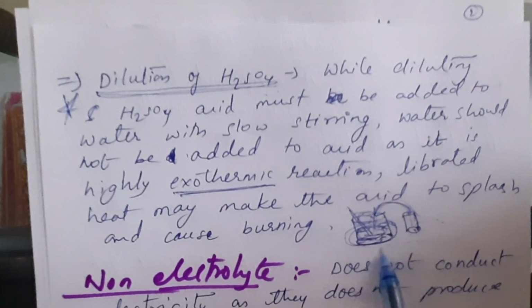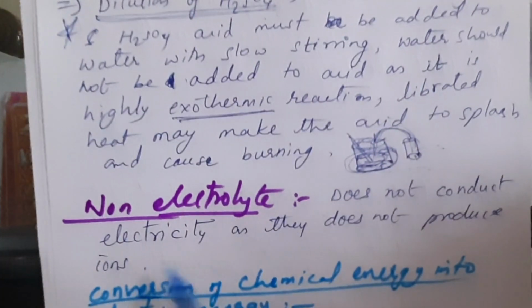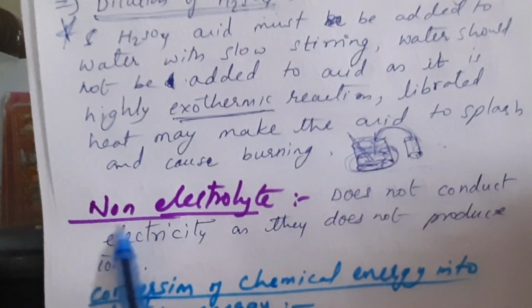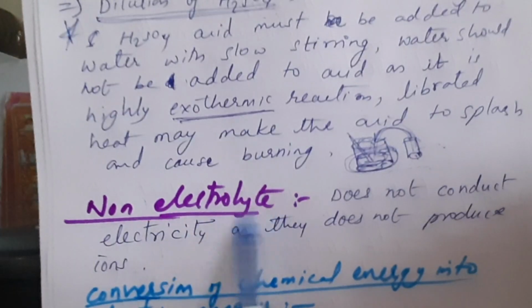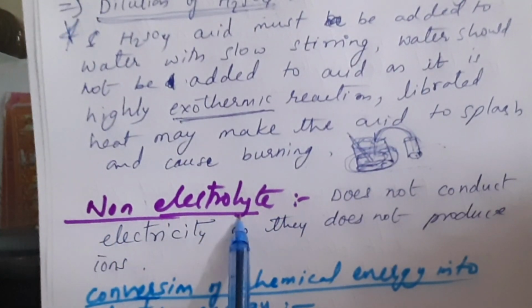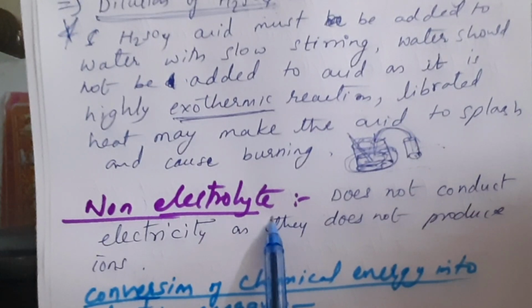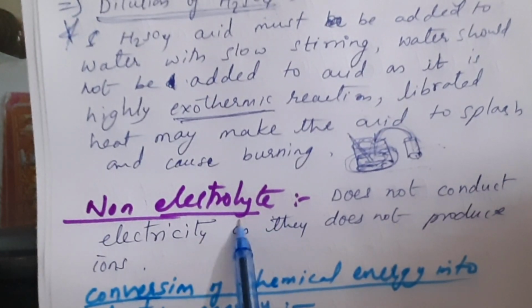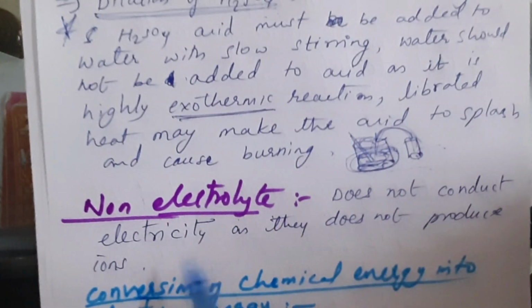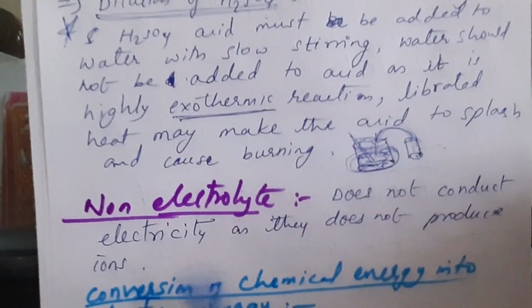This way we are preparing electrolyte. Now the next one, non-electrolyte. So what is the name? Non means they are not electrolytes, so they will not conduct electricity. Unless they form ions, they will not conduct electricity. So non-electrolytes are those that do not conduct electricity as they do not produce ions.